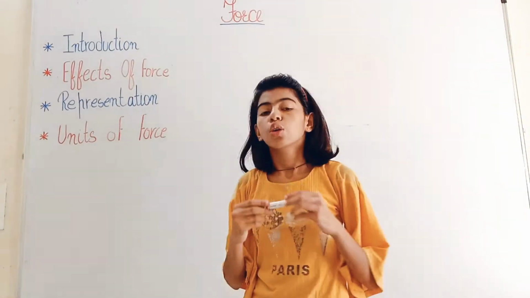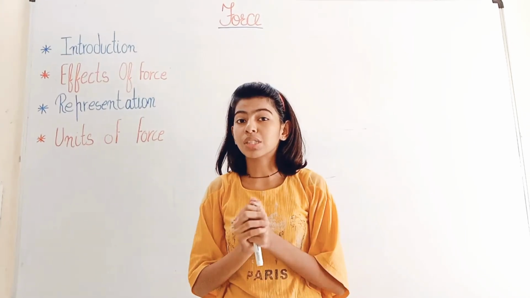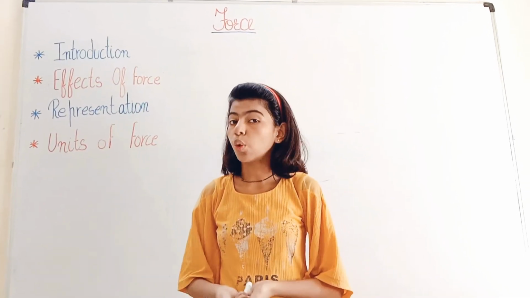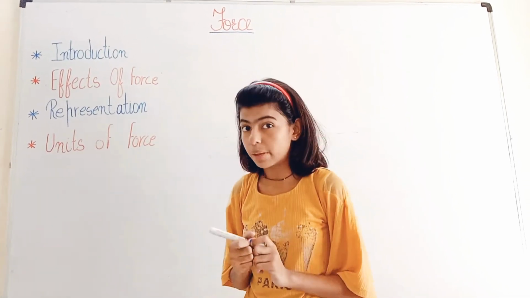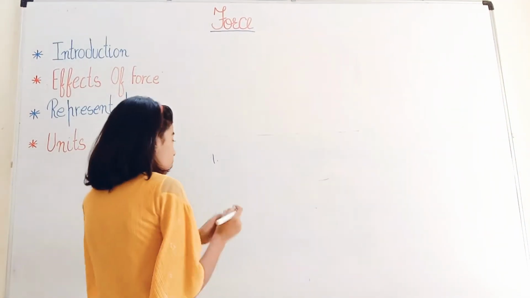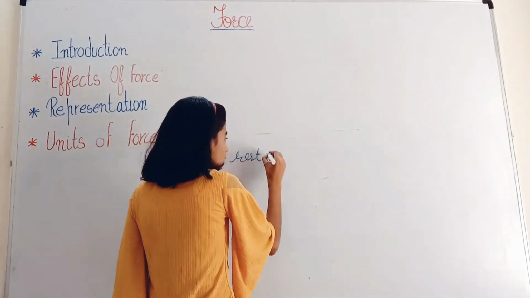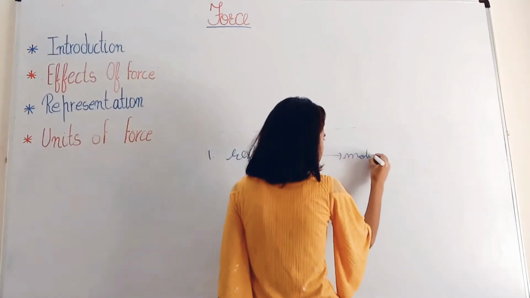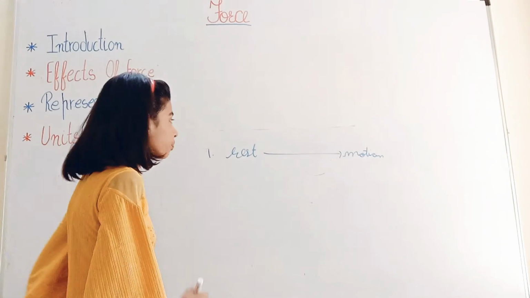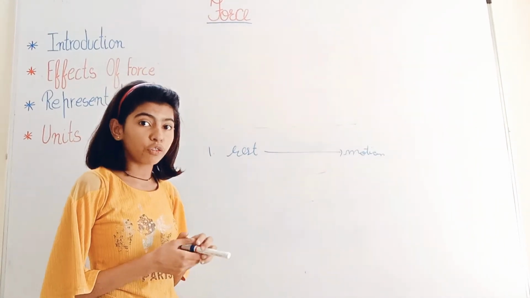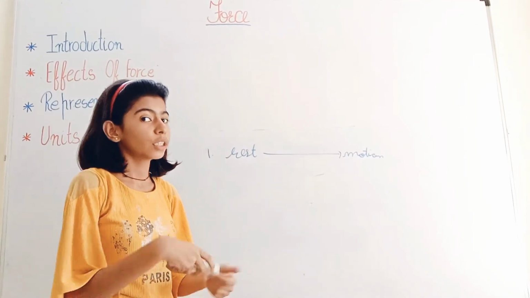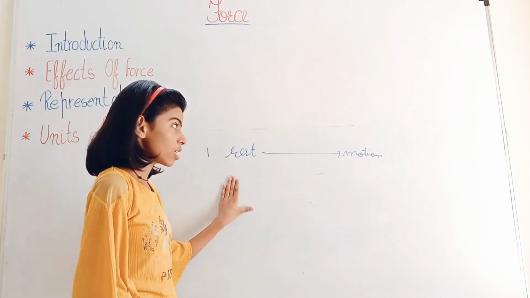Now, effects of force. To study the force, one must see the effects of force. By effects of force, we mean what force can do or what changes it can bring about. The first is that it can make a stationary object move, which is rest into motion. First the object was at rest, you applied the force, it becomes in motion. For example, when you kick a football, it starts to move. When you push a book kept on the table, it moves. These are all examples of rest into motion.